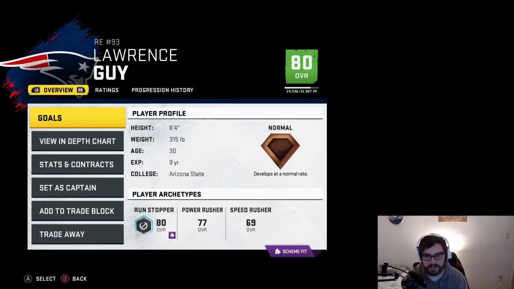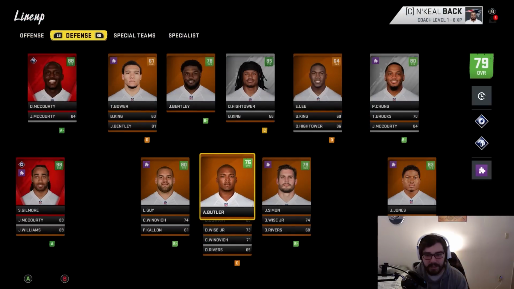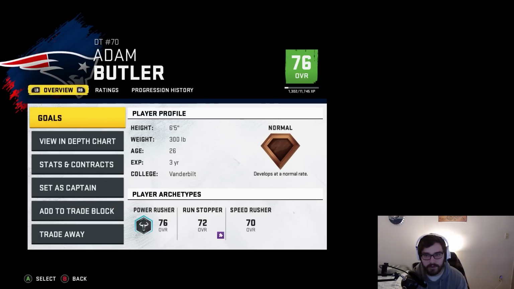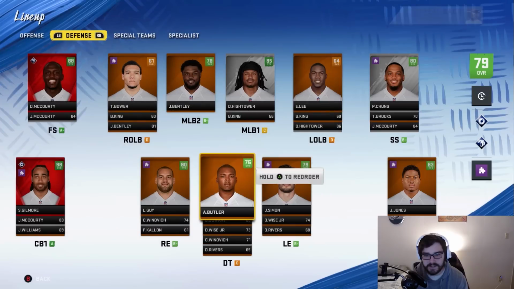Lawrence Guy is also here, who's not too bad, but he's 30 years old. Adam Butler is actually pretty decent for his age. He's 26, 76 overall. He should be fine for us for a little while.